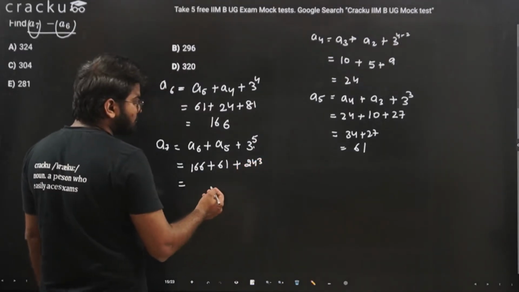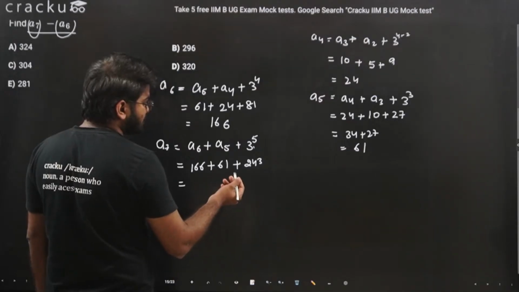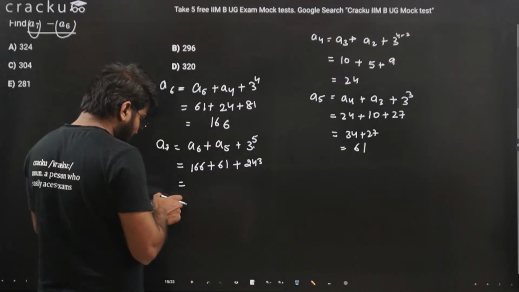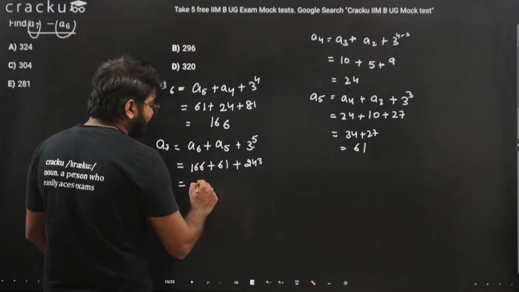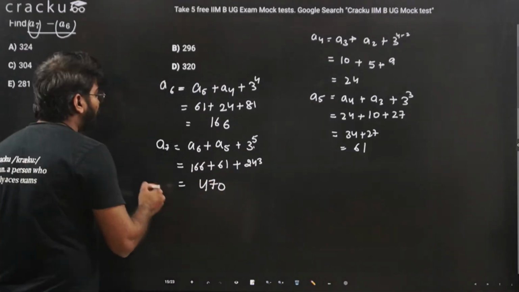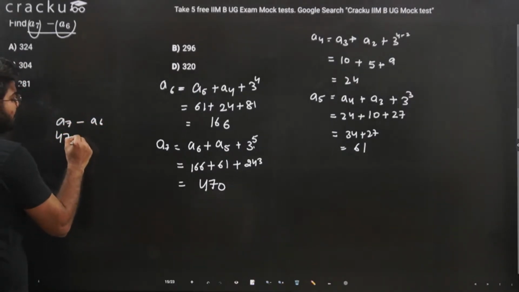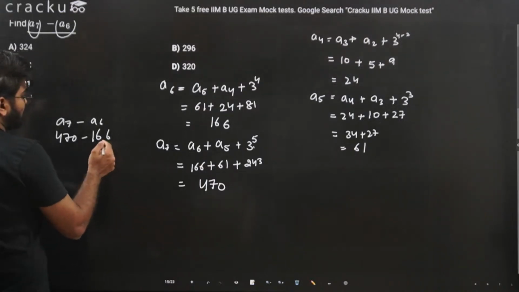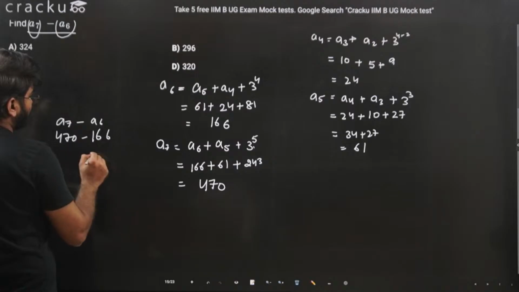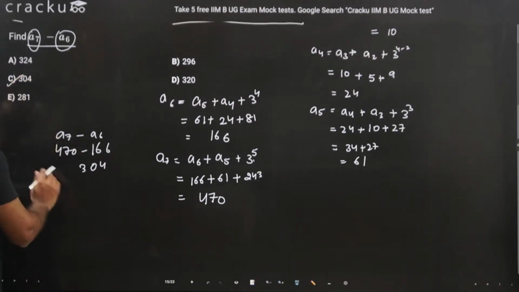If you add them up, this will be 470. We need to find a7 minus a6, that is 470 minus 166. If you calculate, this will be 304. So the answer has to be option number C.